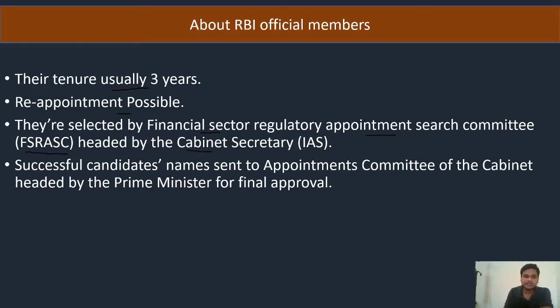So who selects? FSRASC. Meaning, there are 10 applications for governor, deputy governor. Out of these 10, 5 or 4 will be selected by this committee only, which is headed by the cabinet secretary, who is an IAS rank officer. After that, the successful candidates' names are sent to the Appointments Committee of the Cabinet headed by the Prime Minister for final approval, and from there the RBI governor or deputy governor gets appointed. Okay, so 3-year tenure, reappointment possible, and this is the process of their appointment.